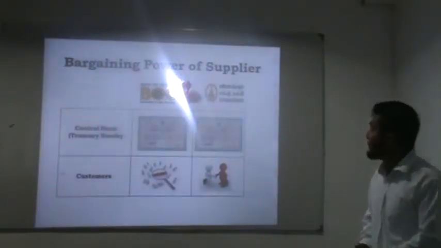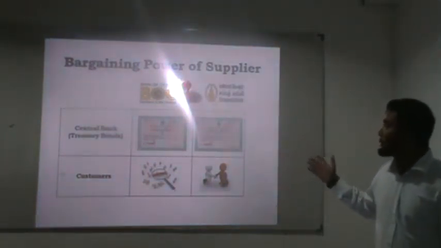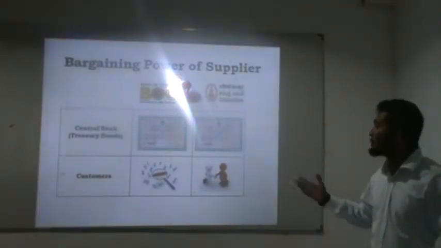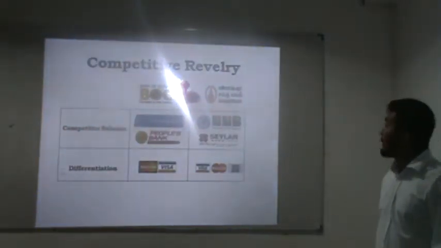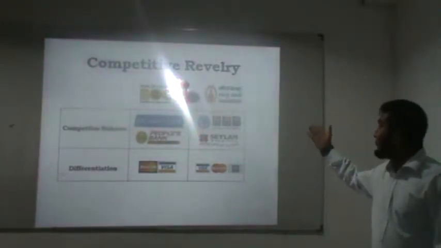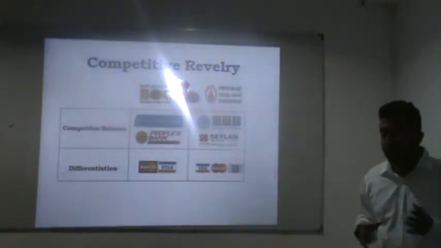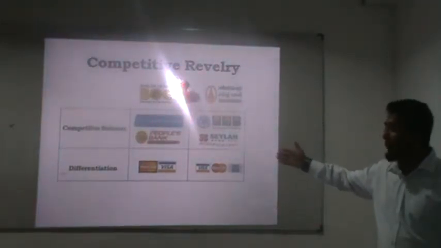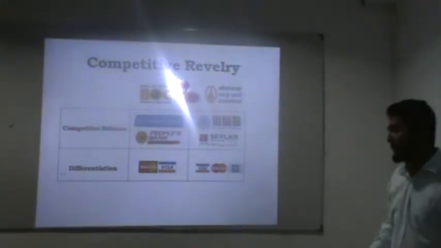When you look at the bargaining power of suppliers, it is quite constant because the central bank issues treasury bonds to the public for both Bank of Ceylon and Sampath Bank. For competitor rivalry, Bank of Ceylon is competing with Commercial Bank and People's Bank, whereas Sampath Bank is competing with HNB and Seylan Bank. But Sampath Bank is very innovative, because in differentiation BOC has only MasterCard and Visa, whereas Sampath Bank has Visa, MasterCard and American Express.